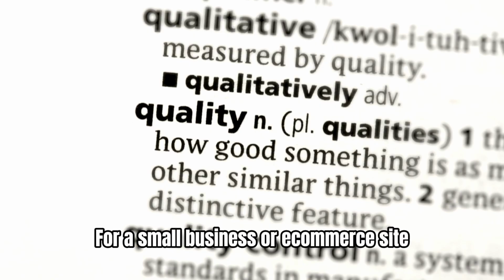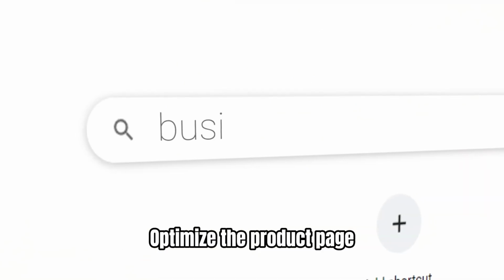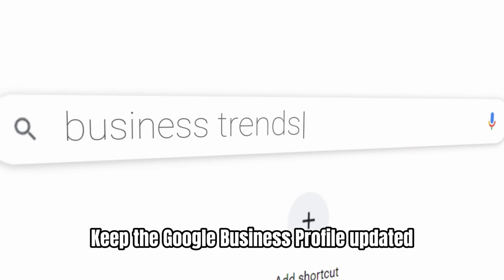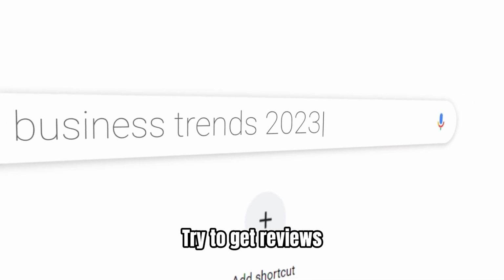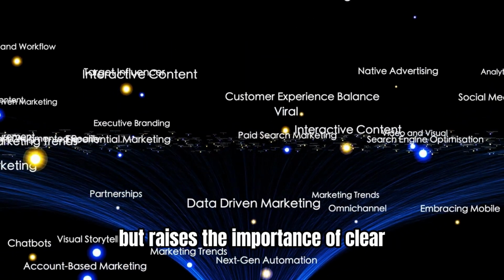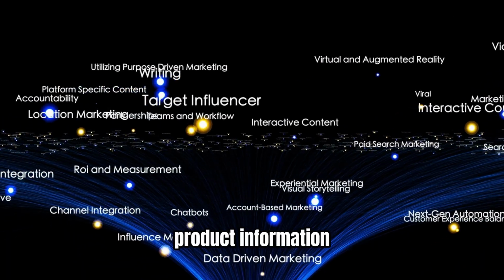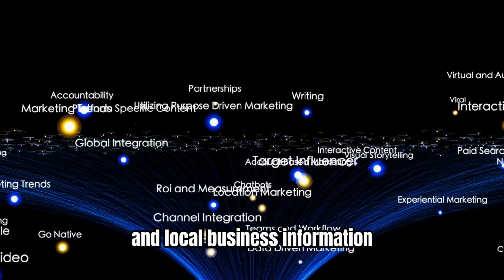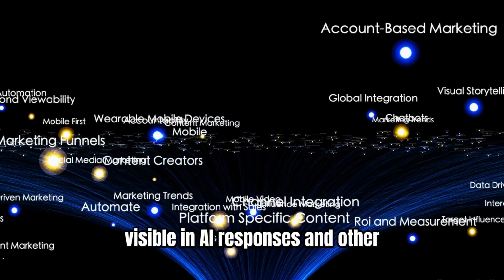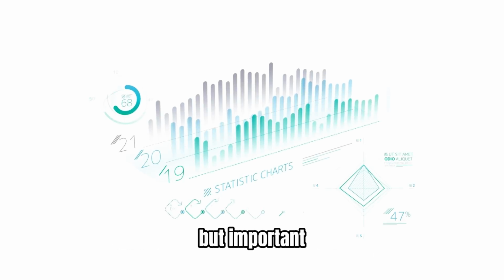For a small business or e-commerce site, the old workflow was often basic local SEO or product SEO. Optimize the product page, add descriptions, improve category pages. Keep the Google business profile updated, try to get reviews. Add structured data where useful. The new workflow keeps those basics but raises the importance of clear business and product information. AI responses may include product listings, product information, and local business information. Merchant Center feeds and Google Business profiles can also help products and services be visible in AI responses and other Google search results. So the practical workflow is simple, but important.